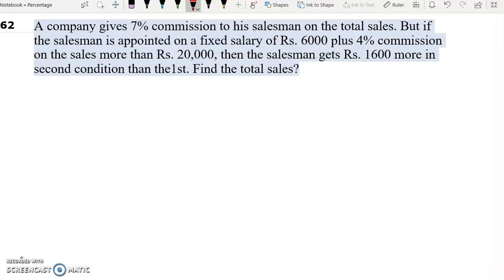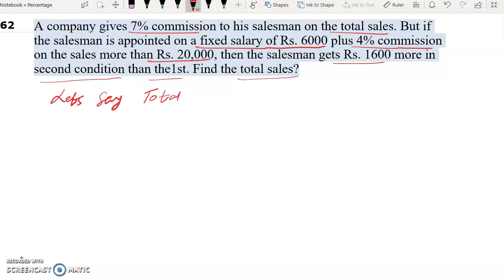Question number 62. A company gives 7% commission to his salesman on the total sales. But if the salesman is appointed on a fixed salary of rupees 6,000 plus 4% commission on the sales more than rupees 20,000, then the salesman gets rupees 1,600 more in second condition than the first. Find the total sales. So in this question, let's say total sales is rupees X.